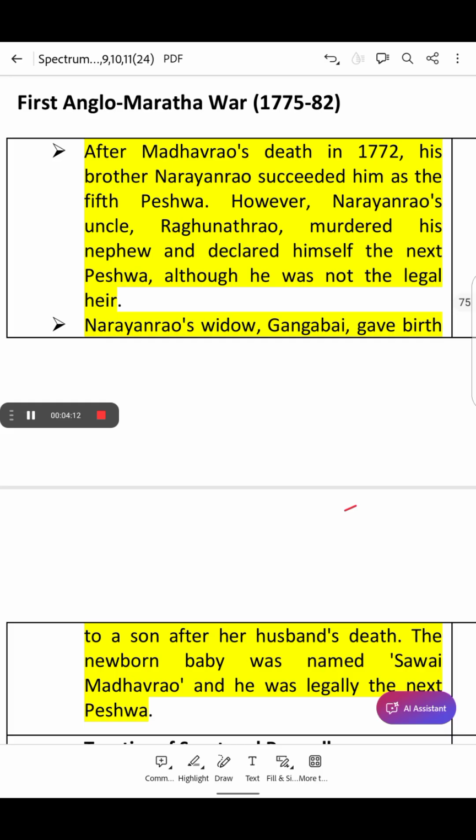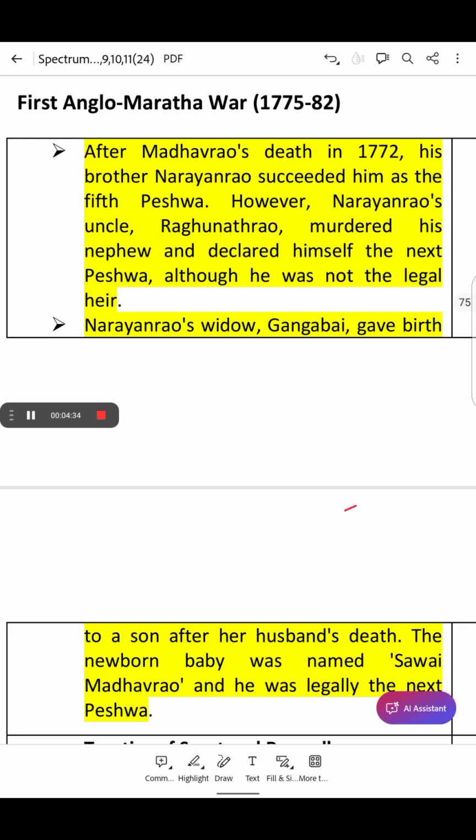Later, they signed the Treaty of Purandar, between the British and Nana Fadnavis. Raghunath Rao was removed from the Peshwa position and had to live on a pension. Okay. So this was the thing.